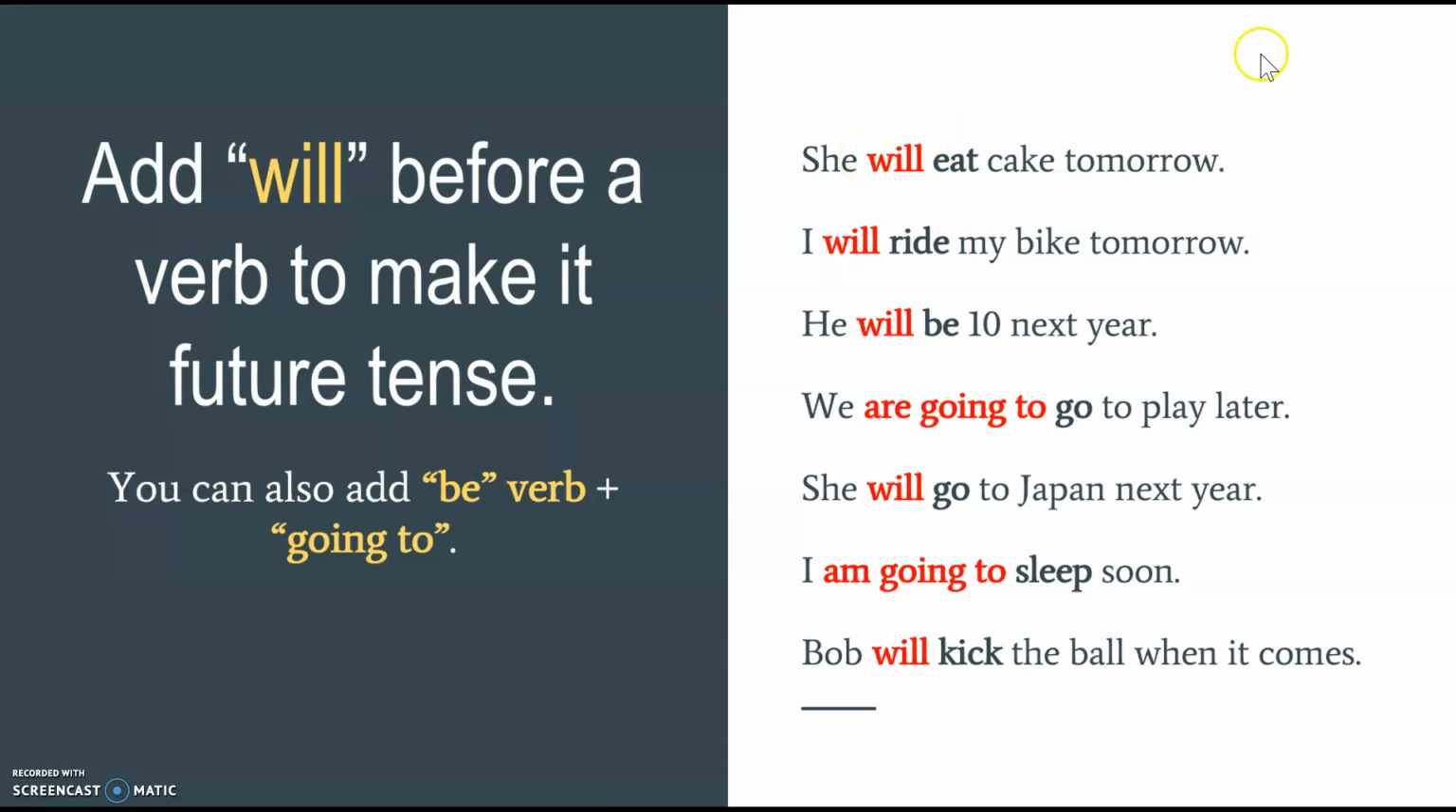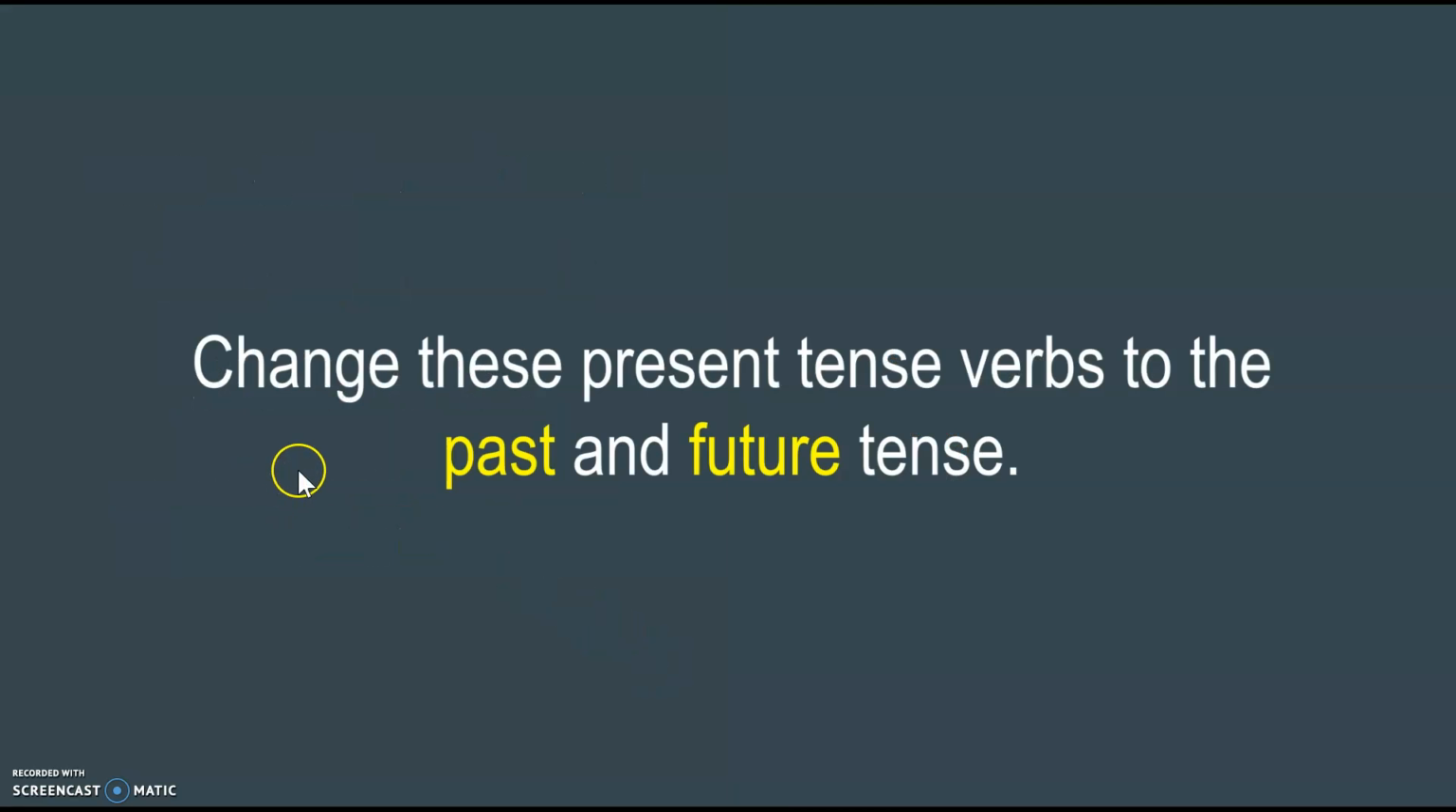We will eat cake tomorrow. I will ride my bike tomorrow. He will be 10 next year. Or sometimes I can add going to. We are going to the play later. She will go to Japan next year. I am going to sleep soon. Bob will kick the ball when it comes. So let's work on changing these present tense verbs to the past and future tense.